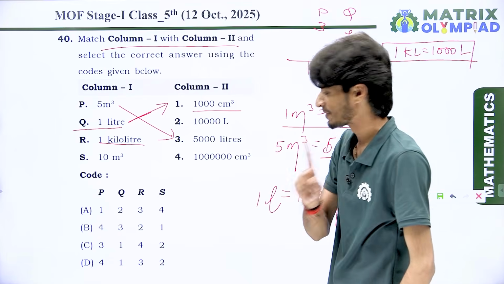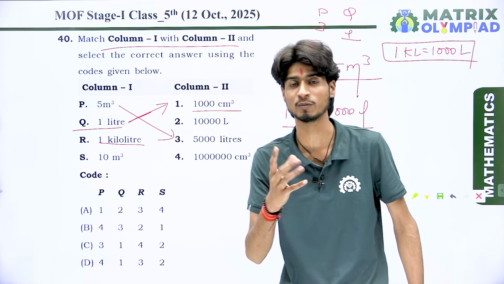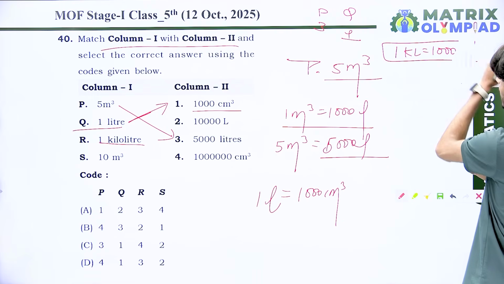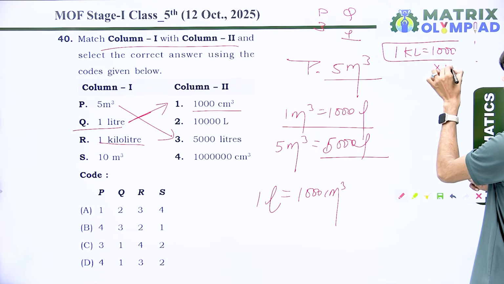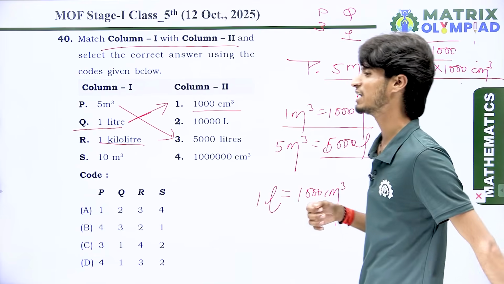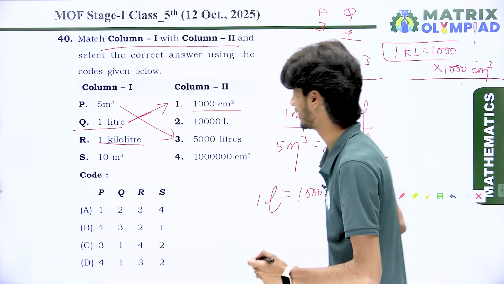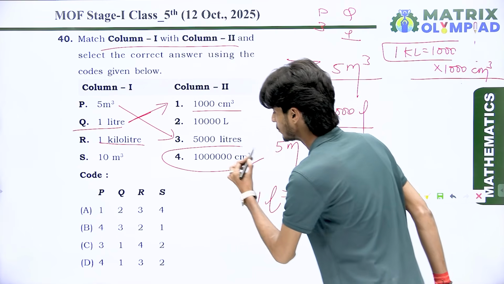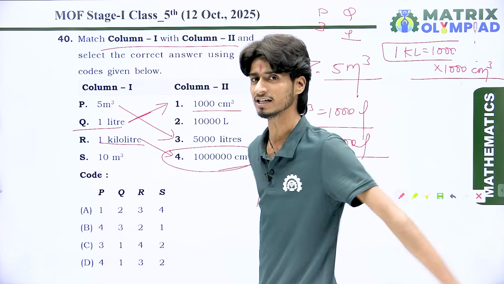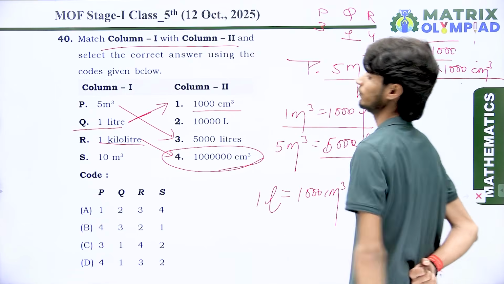And remember, 1 liter is equal to 1000 centimeter cube. Then we write 1000 and replace liter with centimeter cube. Then you get 1000 multiplied by 1000. That is equal to point 4. That means point R meets with point 4.